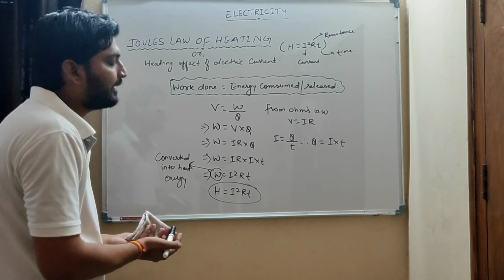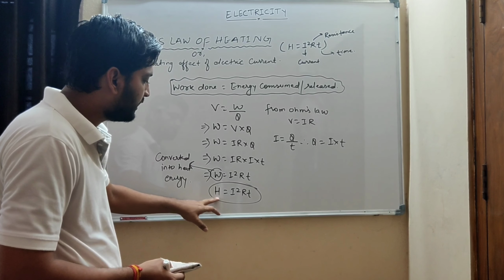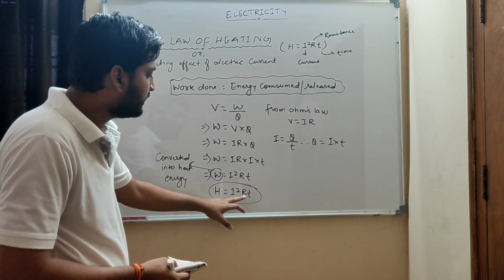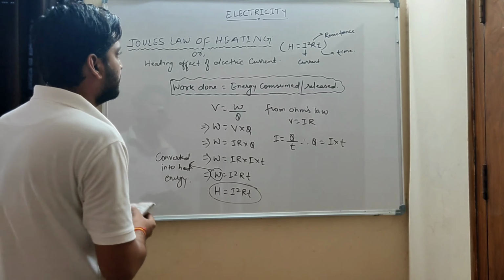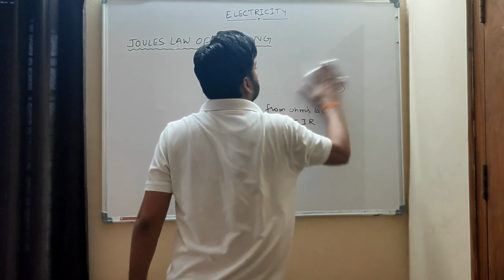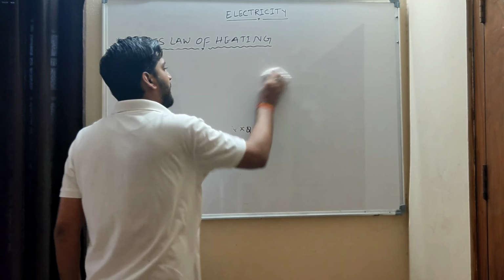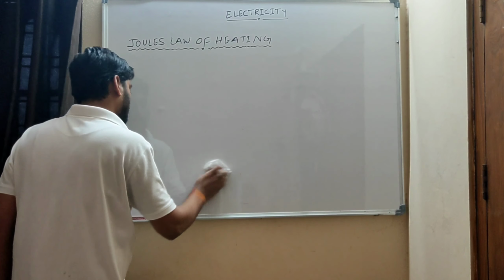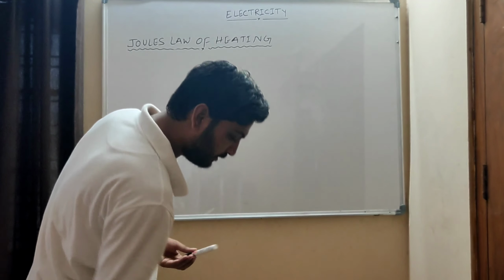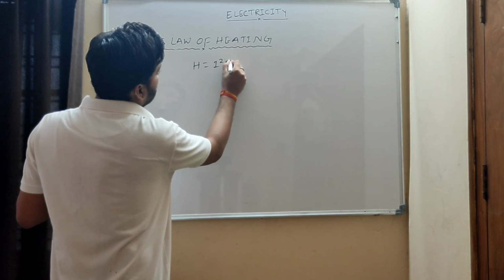And what is the observation of Joule's law? The heating effect of electric current H is directly proportional to the square of current, resistance and time. Okay, I will explain that. Now see, Joule's law of heating, because the formula is I square RT.